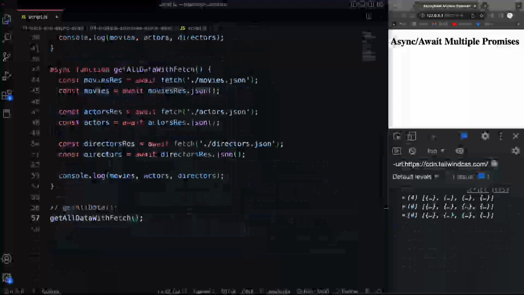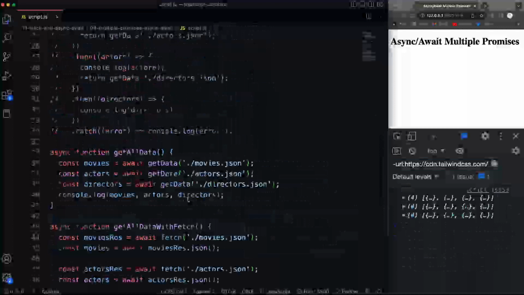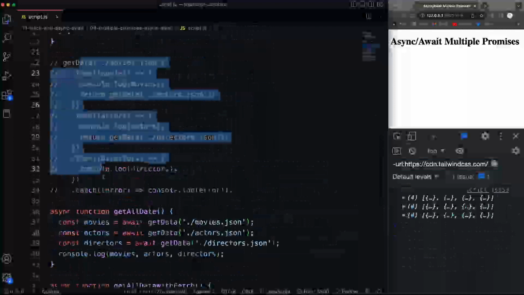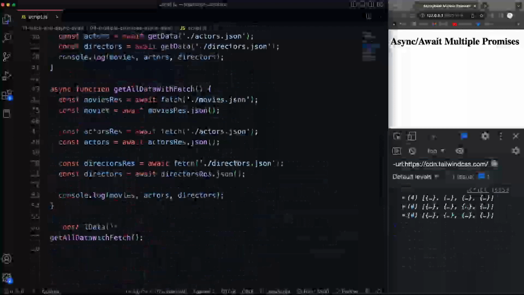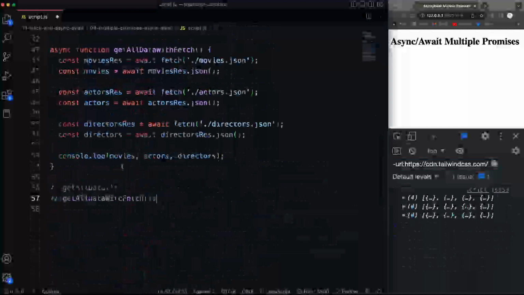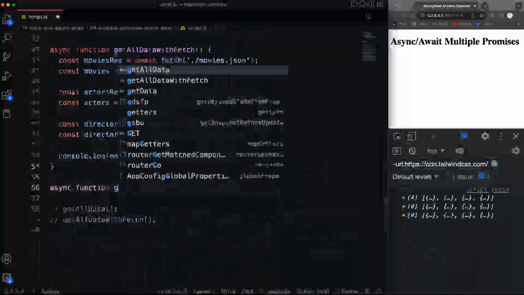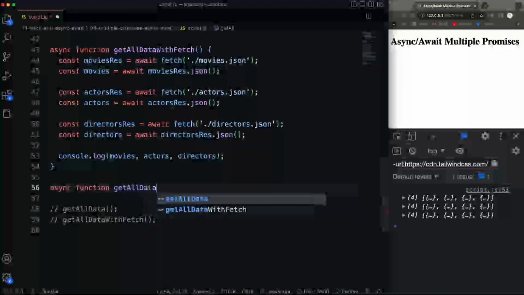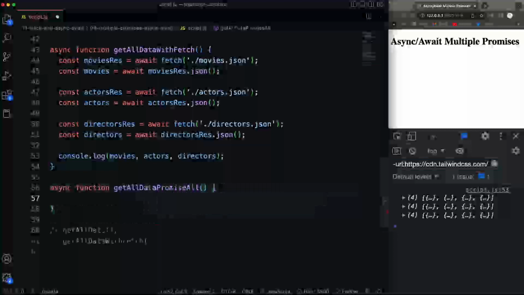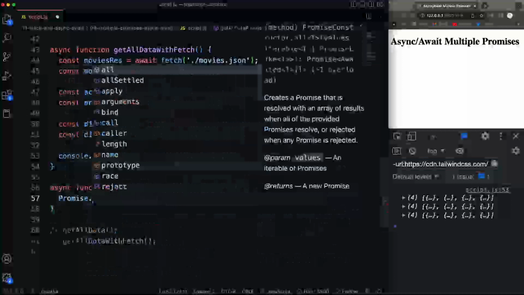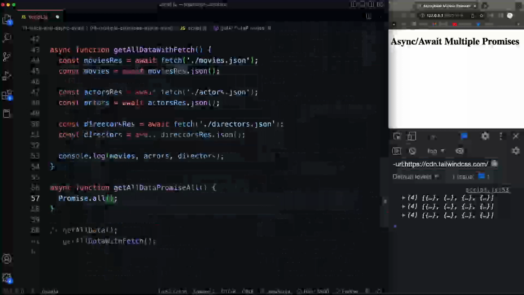Now we can also use Promise.all with async await. So remember, I showed you how to use that to kind of cut down the chaining that we did here. So let's comment out this function, and then let's create another async function, and we'll call this getAllDataPromiseAll. I know it's a long function name, but remember, we can do Promise.all, and that takes in an array of promises that you want to execute.